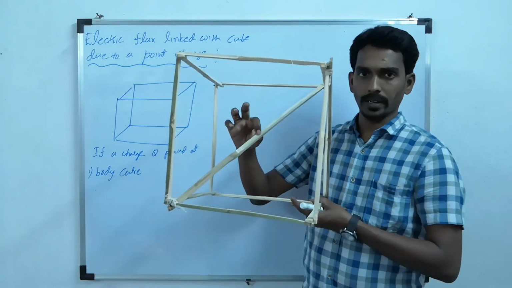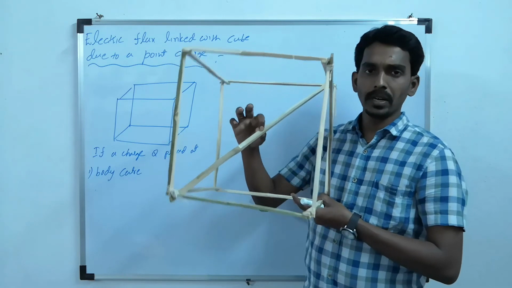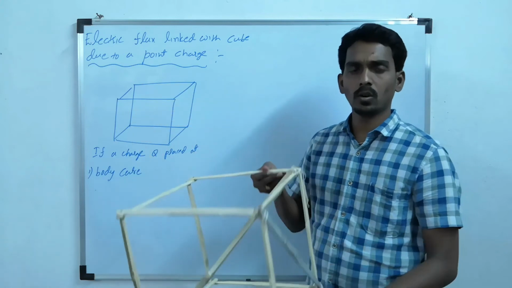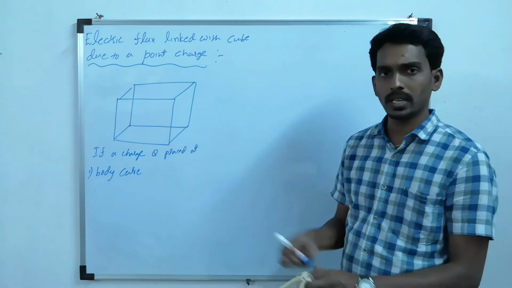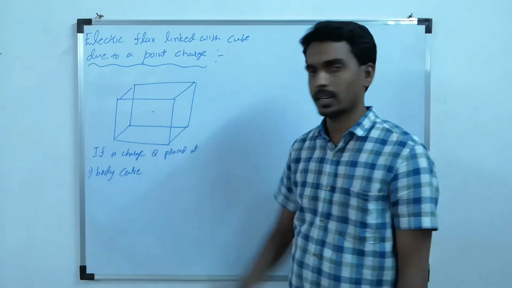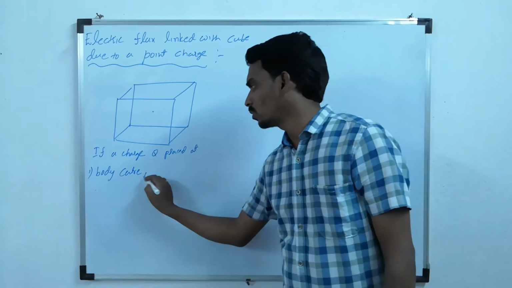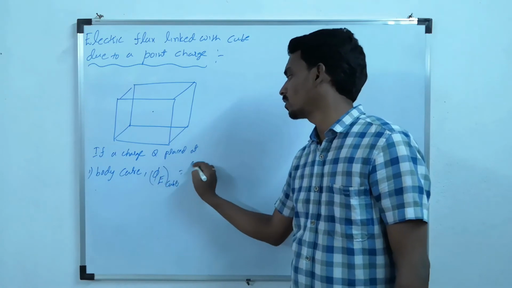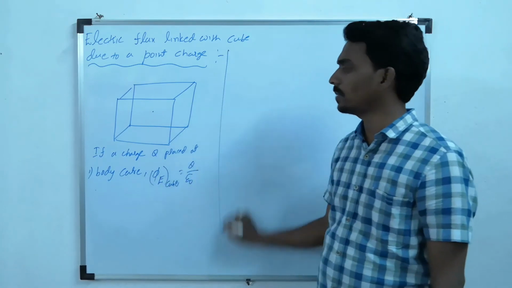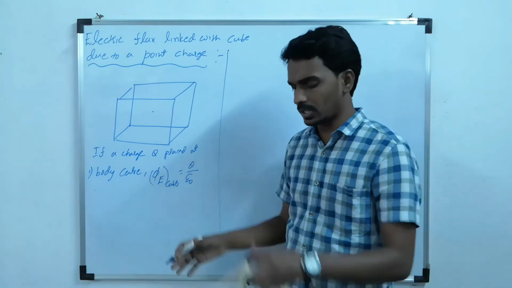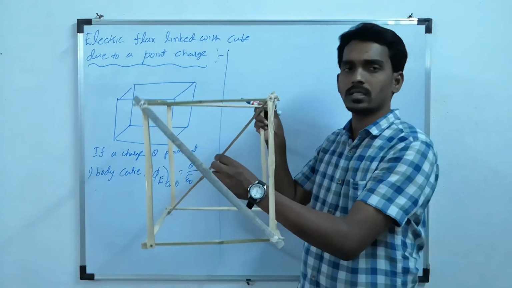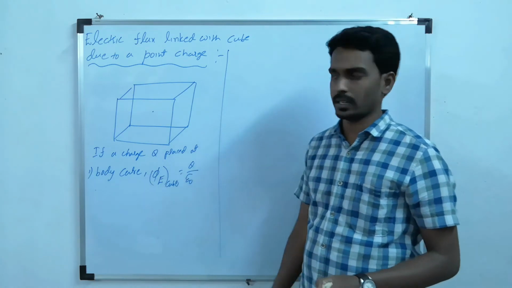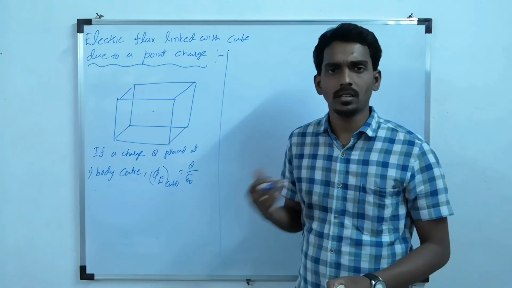Now at the midpoint of the body diagonal, or at the midpoint of the whole cube, if the charge is placed here at the center, then the total flux linked with the cube is Q by epsilon naught. Why? Because the total charge enclosed within the cube is how much? Only one charge, Q. Now the total flux is Q by epsilon naught. Very simple. Yes or no?